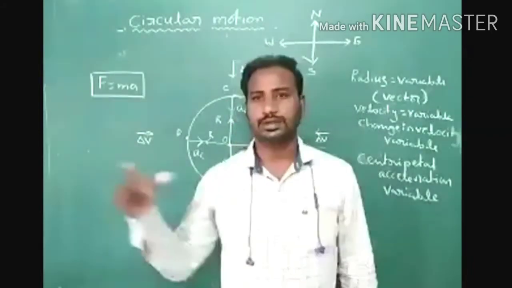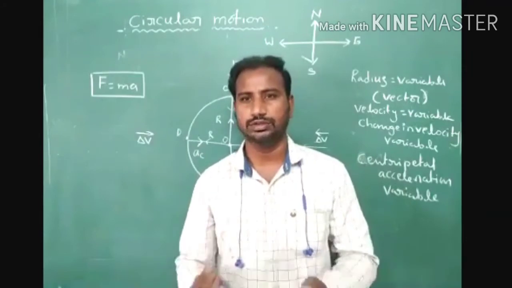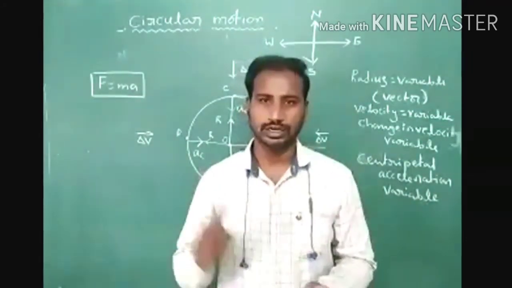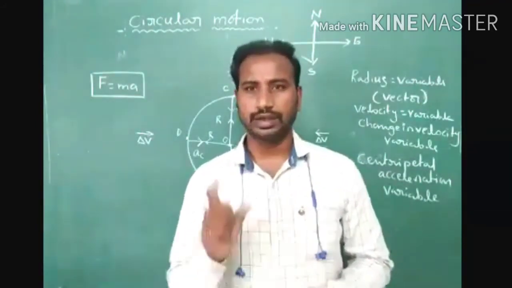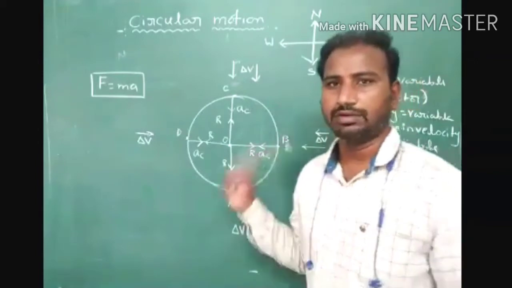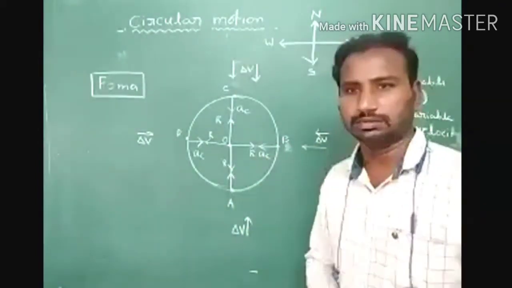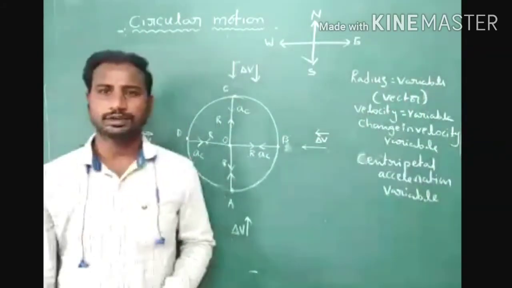What are the examples of vectors? Displacement, velocity, acceleration, force, impulse, momentum, work, torque, etc. These are all vector quantities. Here, all vector quantities are variable quantities, as I already explained in uniform circular motion. Here, force is also a variable quantity and it is a vector quantity.